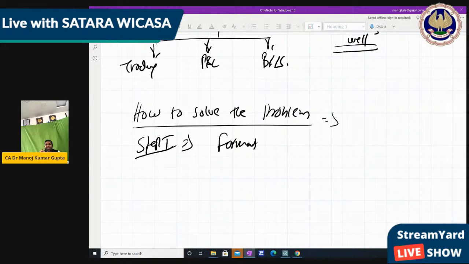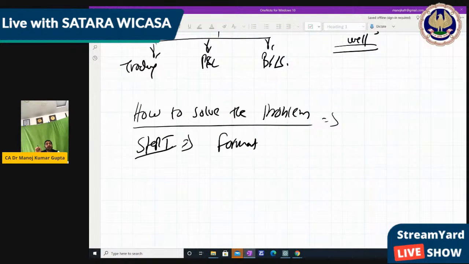That format is fixed: how many pages, where we have to make the trading and P&L account, and where we have to make the balance sheet, because the balance sheet, trading and P&L account are going to be used throughout CA. We have explained the trading account and P&L account in a small way, but I have made notes for that. So we will read all these things in detail in the notes: how the trading account format, the P&L account format and the balance sheet format look.